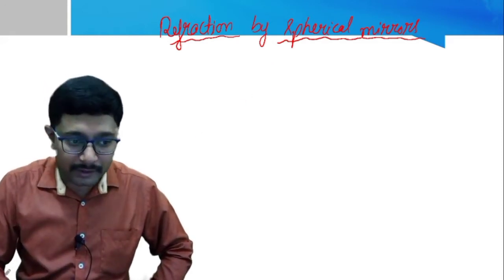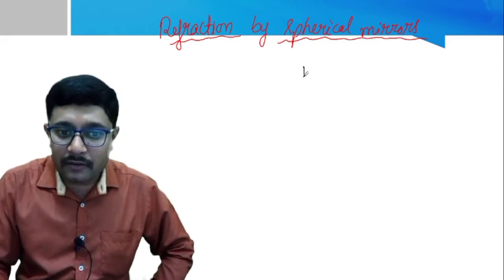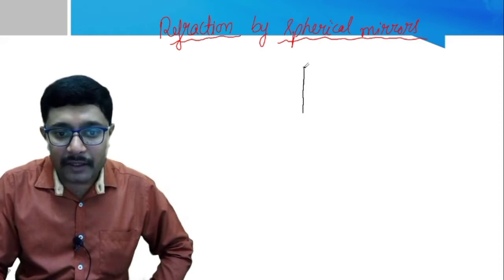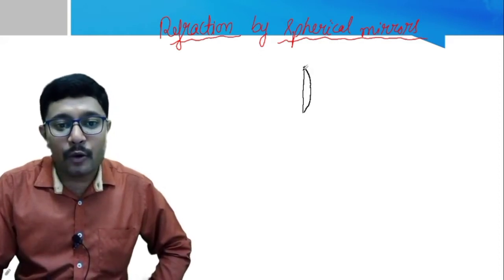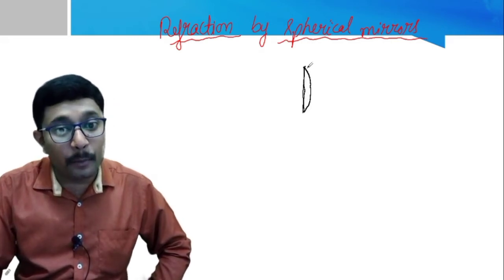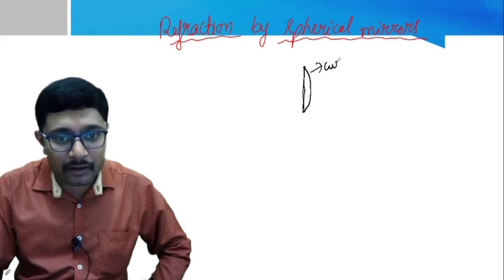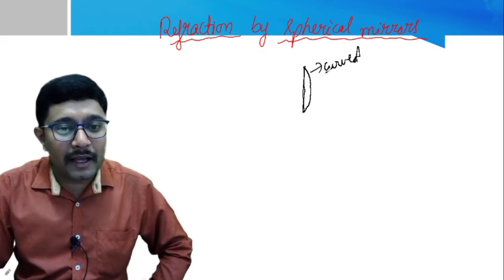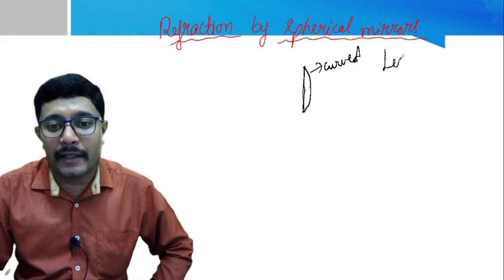It looks like this. I will draw it on the screen. If you consider this as a lens, a transparent glass, one surface of this glass is plain, whereas the other surface is curved, right? These kinds of glasses or transparent mediums are called lenses.